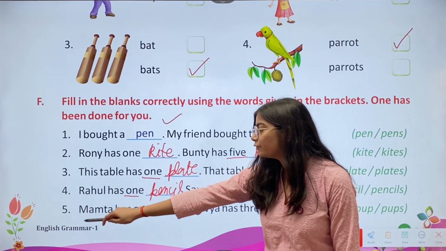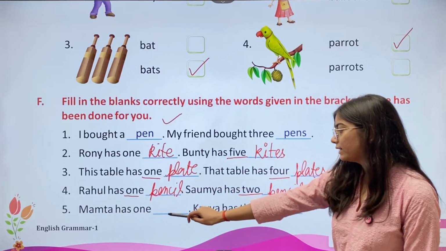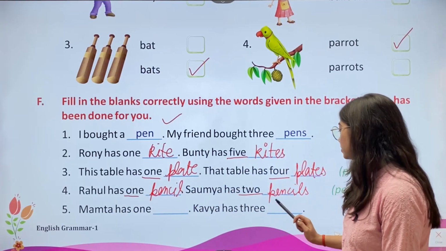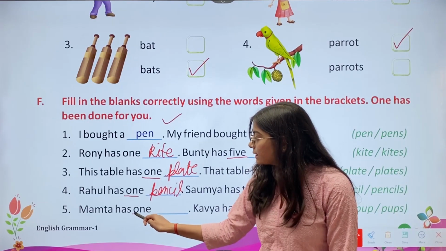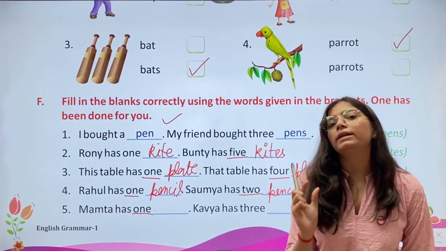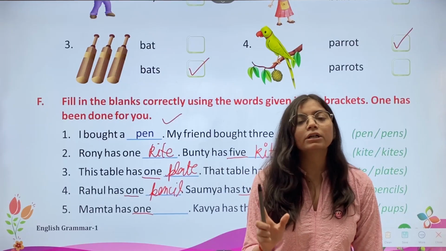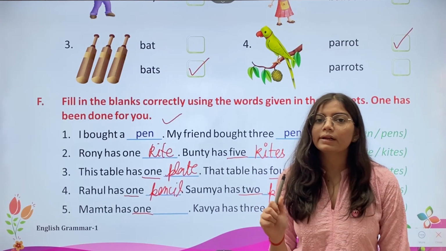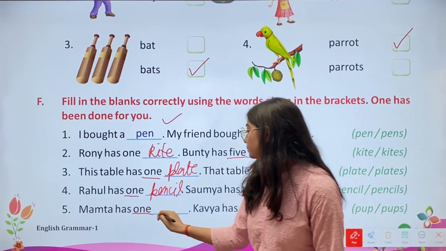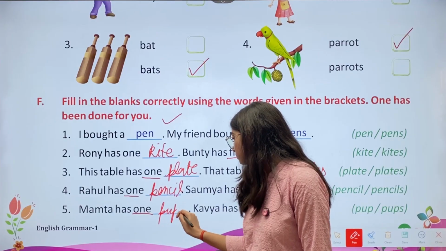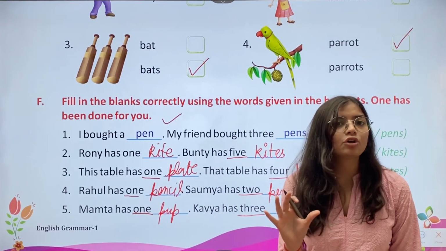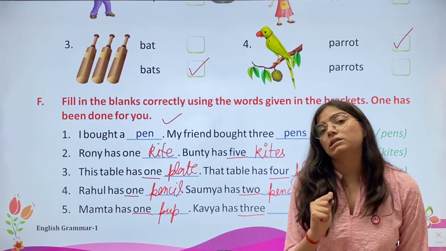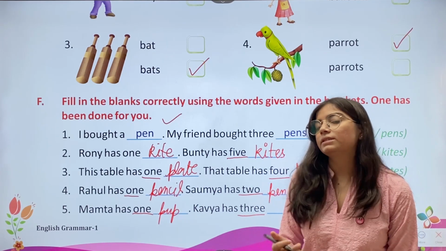Now we have the fifth one. Mamta has 1 dash. Kavya has 3 dash. Pup / pups. It has given one word. It means we are talking about a single thing. So we'll write pup. Then here we have 3. It means we are talking about many things. So we'll write pups.